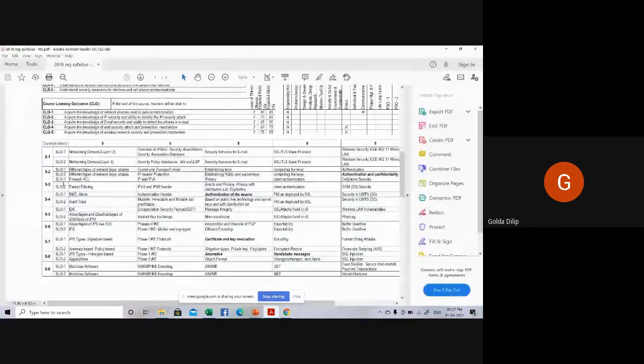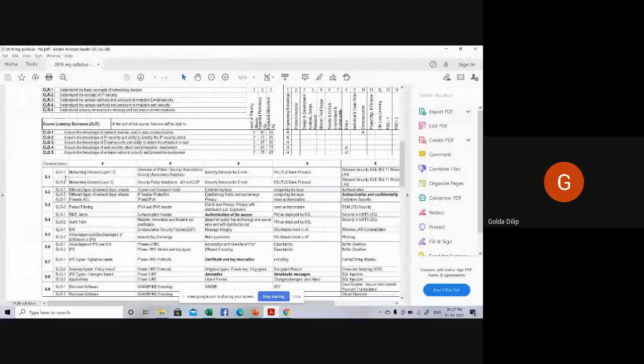Okay, let's see what the objectives of learning this are. You can see here the course learning objective as far as the fourth unit is concerned is to understand the various methods and protocols which are used to maintain web security. That's the reason why we are learning about SSL and TLS protocol.